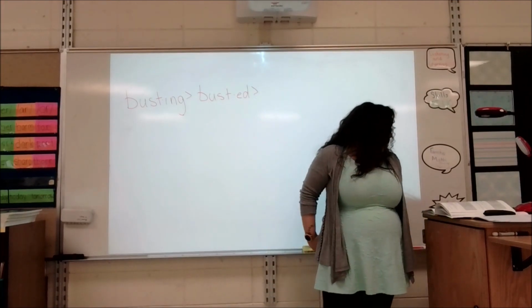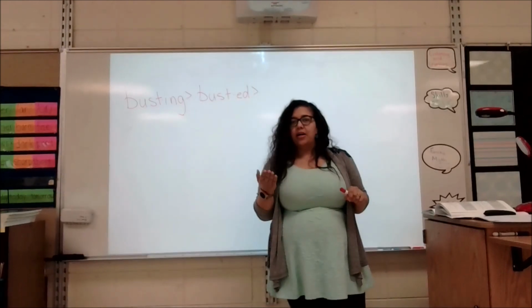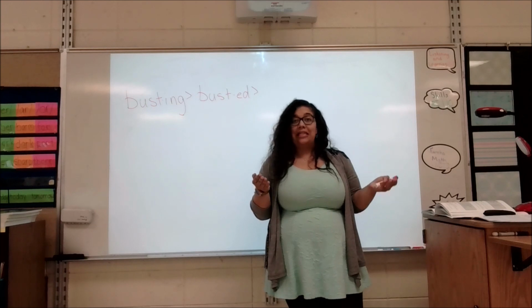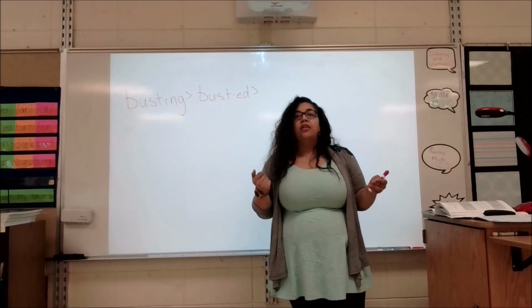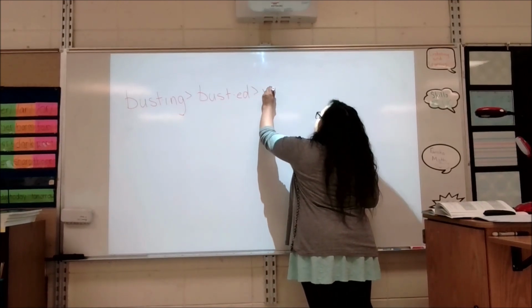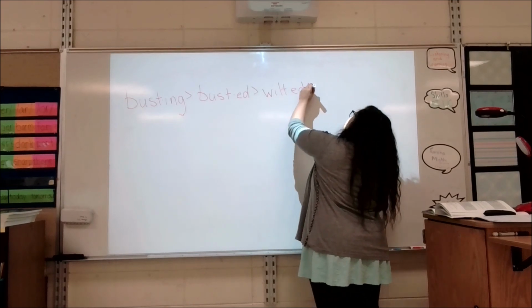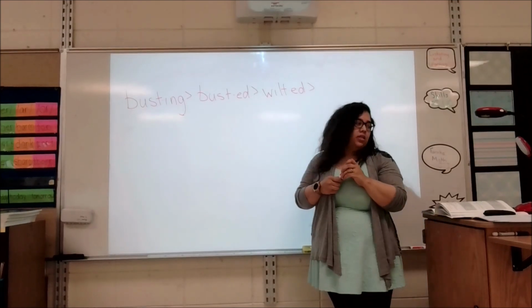Good. Let's go from busted to wilted. From busted to wilted. Which syllable am I changing? The first syllable. Good. I'm changing the beginning of the word, the root word. Wilt. Wilted. Good. From busted to wilted.